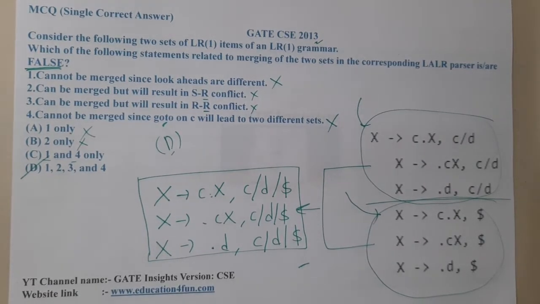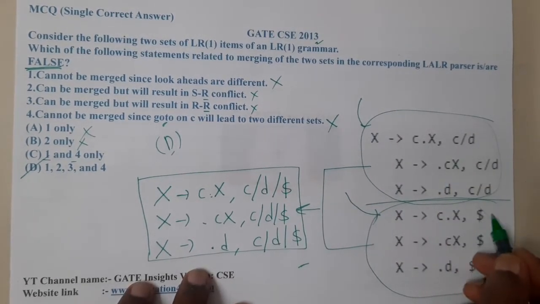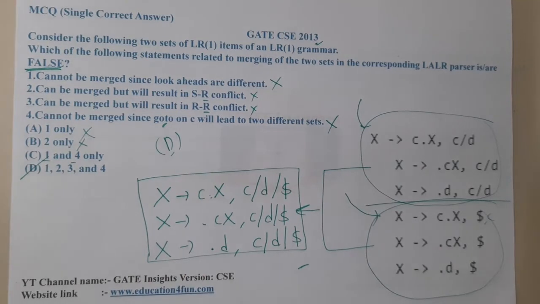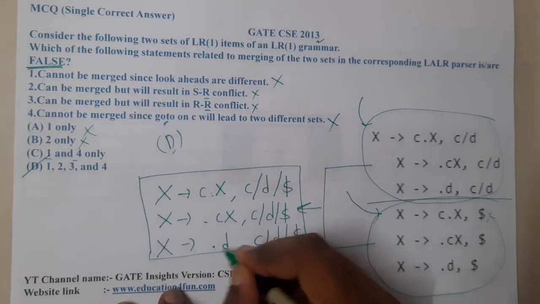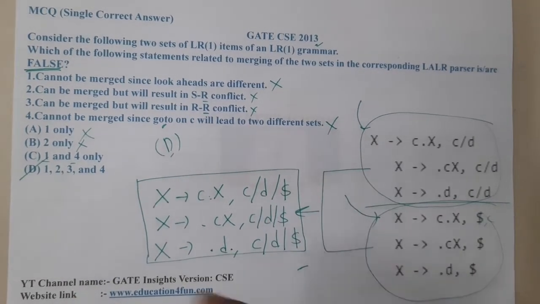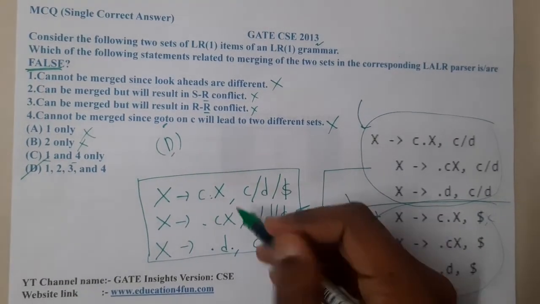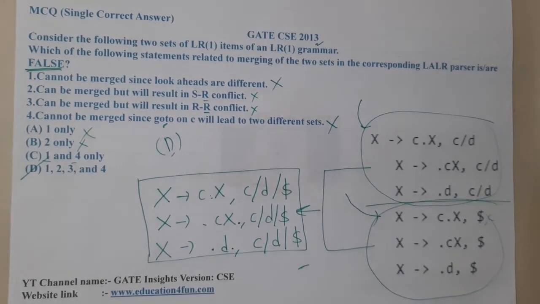I hope everyone got a clear idea on this. If we got two symbols, like here we have C, D and here also we are having C, at that time that is a clash. In that way you will have clashes, but here there are no such issues. And a reduce means some particular statement should have a dot at the end, so then it will become a reduce-shift clash or something like that. If two things are reducing, meaning for two lines we are having a dot at the end, it will be a reduce-reduce clash. Got it?